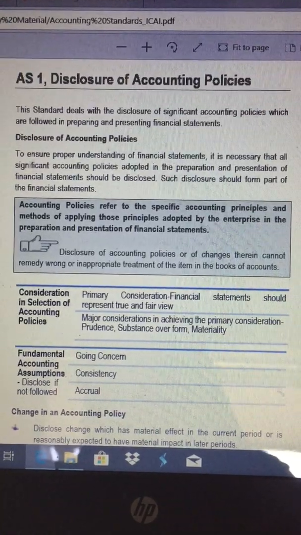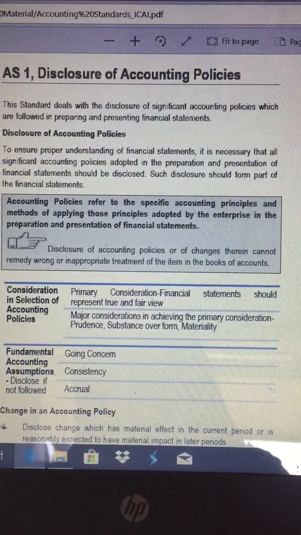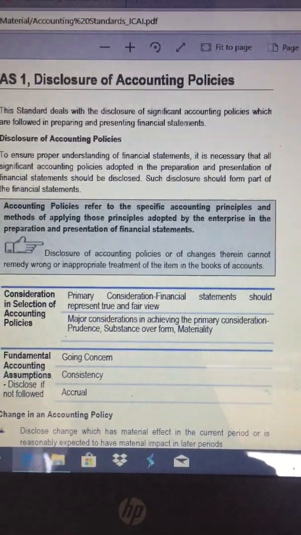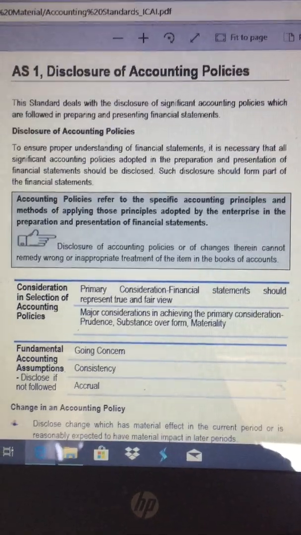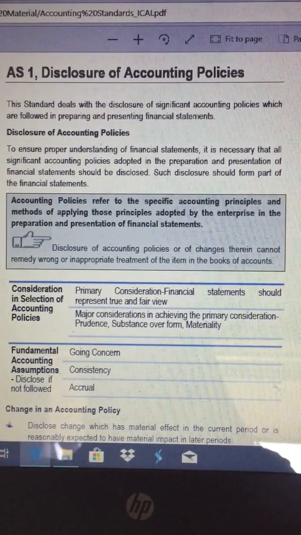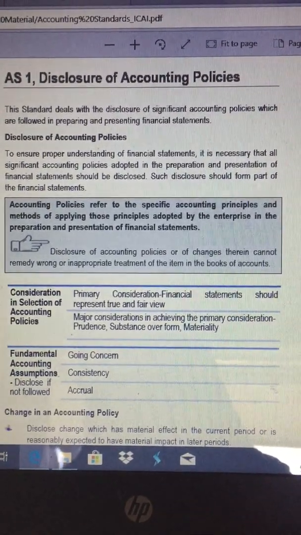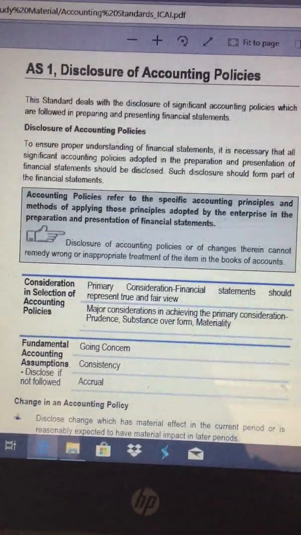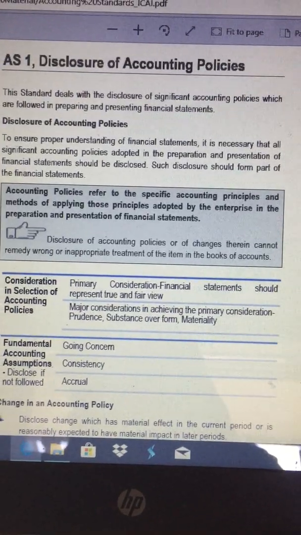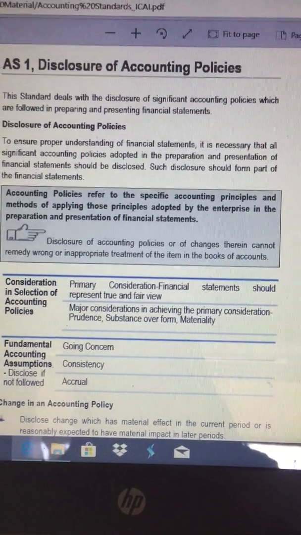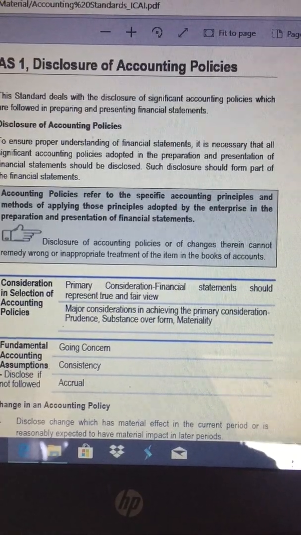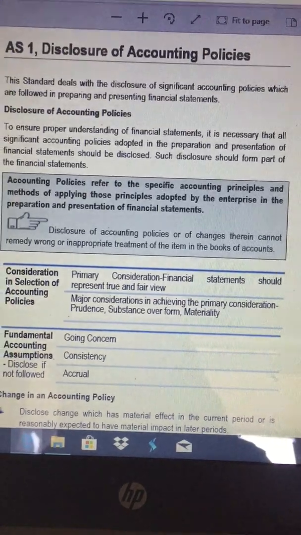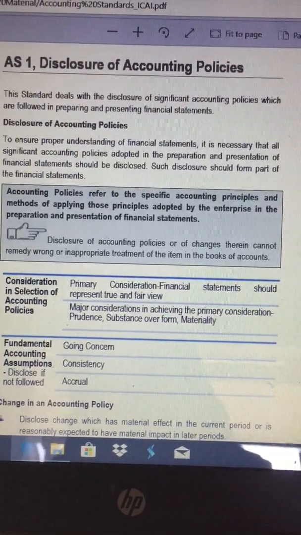If any transaction or point is a material one which may change the decision of the accountant while choosing the accounting policy, then that point, event or transaction should be considered. So these are the three major considerations in choosing the accounting policy which will fulfill the primary consideration: prudence, substance over form, and materiality.